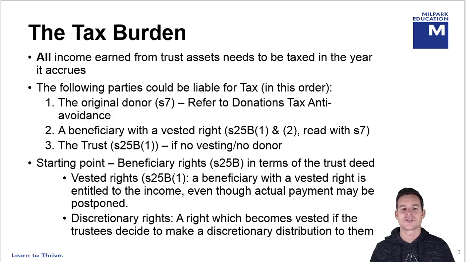Then a contingent or discretionary right is a right that you have for income, which only becomes vested if the trustees make a discretionary distribution to you. So a vested right means that you are always going to be entitled to the income from an asset. A contingent or discretionary right means that you will only be entitled to that income if the trustees say that you are entitled to that income.